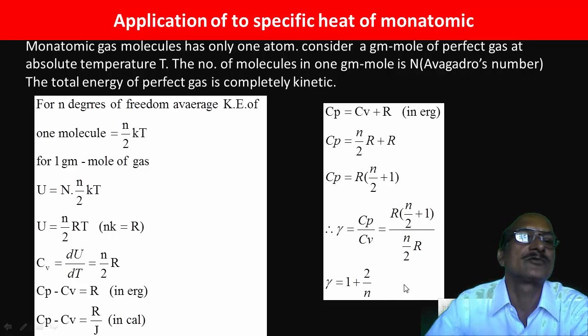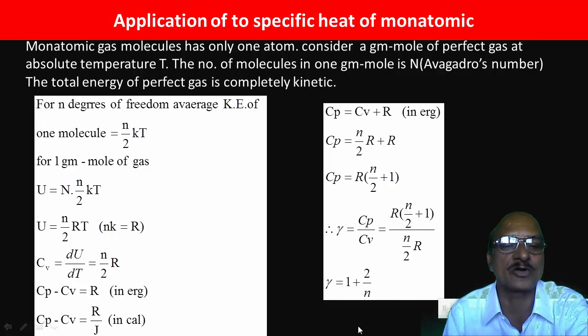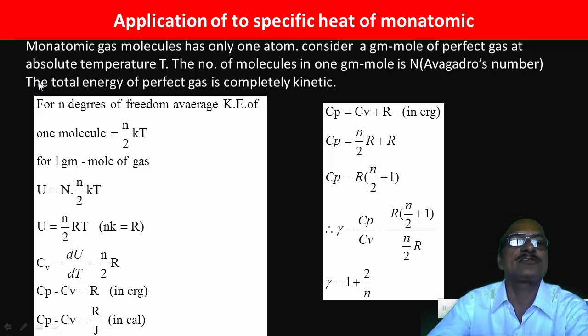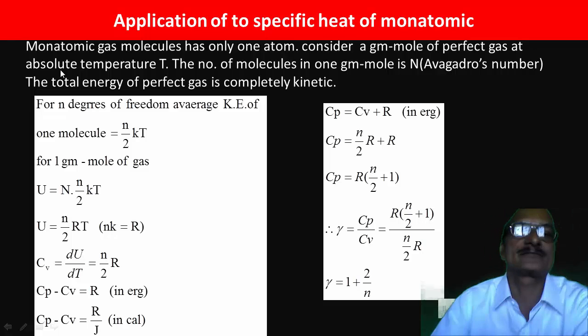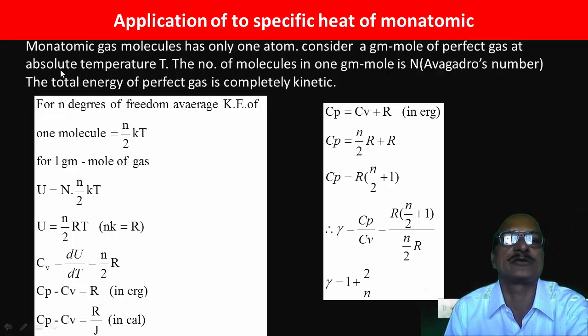So we find the specific heat of monatomic gas, diatomic gas, and polyatomic gas. Particularly for monoatomic gas, molecules have only one atom, therefore it is called monoatomic.